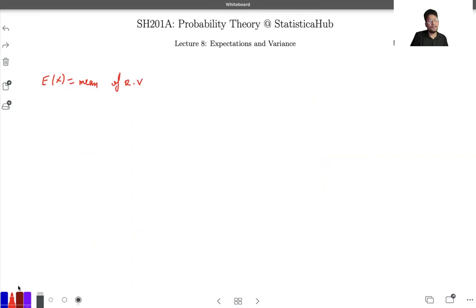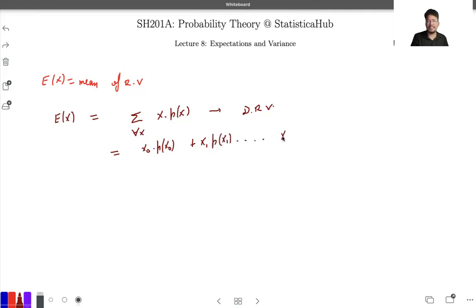So how is this coming up? You will simply say that the expectation of x will be the summation of x times the respective probability, for all the values of x. This is the formula for expectation for a discrete random variable. Okay, fair enough. Now moving ahead, you can simply write that x is taking different values. So there will be some x naught times p of x naught plus some x1 times p of x1 and so on. Let's say we have n possible values, so p of xn. So this is something that I'm getting.